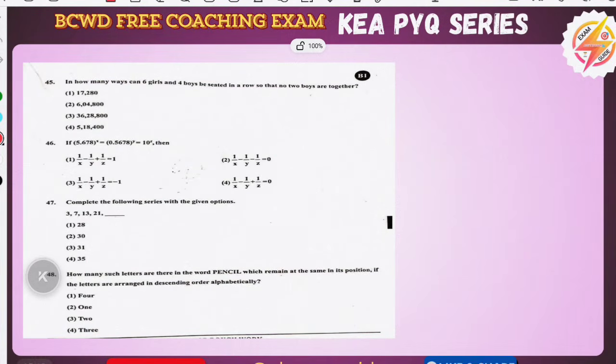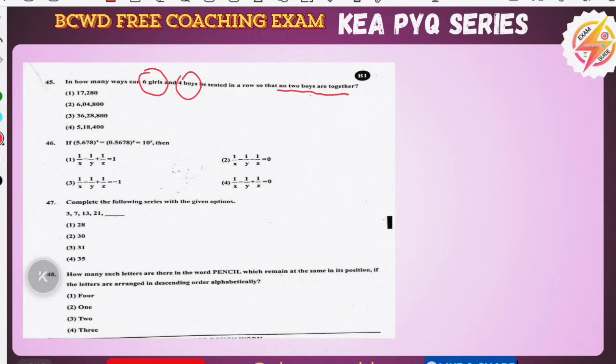And coming to this question, in how many ways can 6 girls and 4 boys sit in a row such that no 2 boys are together? See, 6 girls and 4 boys are to be seated, and no 2 boys are together.